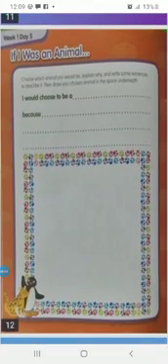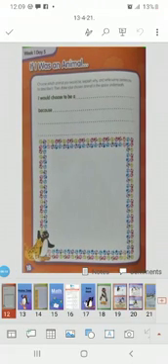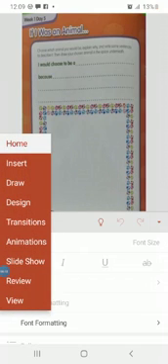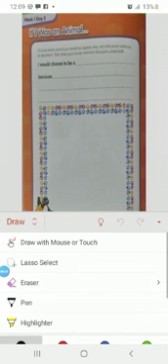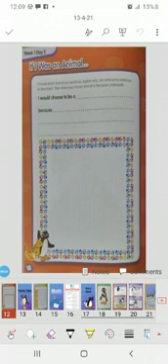Please take out this page. In this page, what we have to do is choose which animal you would be, explain why, and write some sentences to describe it. Then draw your chosen animal in the space underneath.